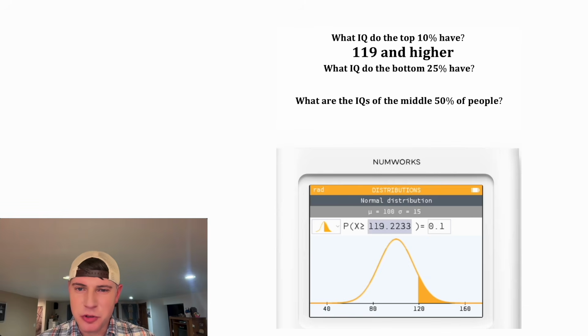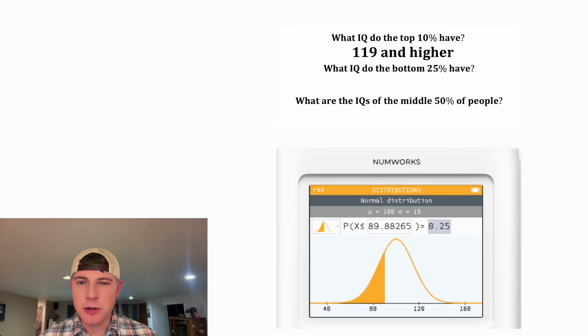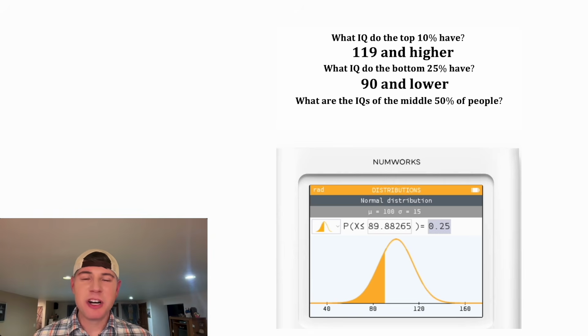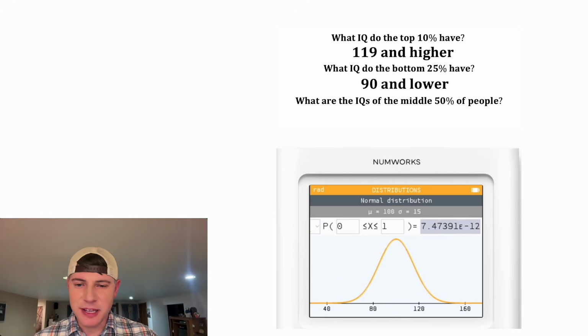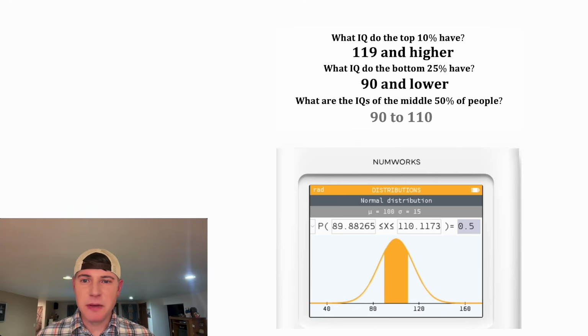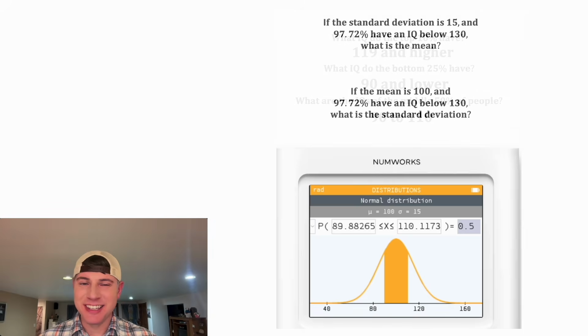And then to get the bottom 25%, we can go back to here, go to the left-hand side, and plug in 0.25. We end up with an IQ of 89.88. So about 25% of the population has an IQ of around 90 and lower. And then what are the IQs of the middle 50% of people? Well, same thing, we can go here to the middle one, and we can go over here to the last column and say 50%. 0.50. So the middle 50% of people have an IQ from around 90 up to around 110. Pretty cool, huh? But that's not everything the calculator can do.